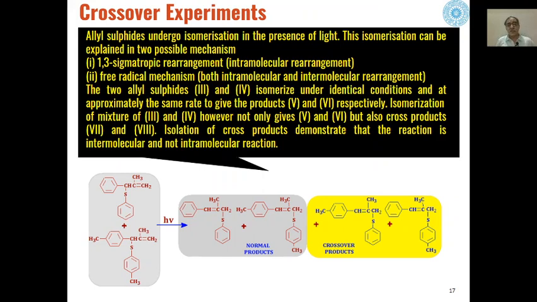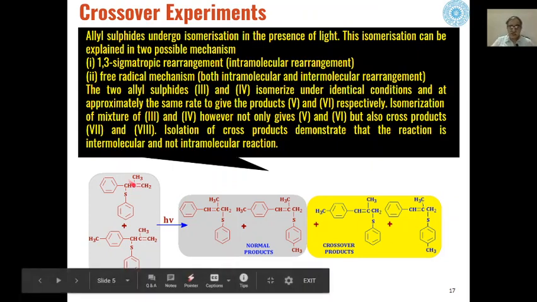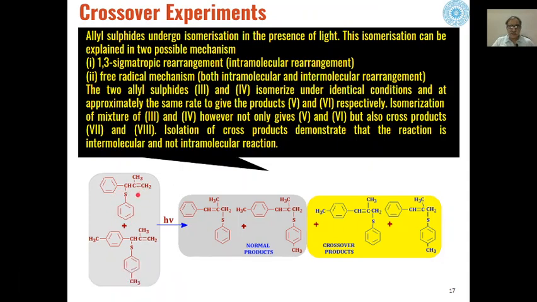When these allyl sulfides undergo UV irradiation under photochemical conditions, isomerization of this group will take place. This group will go to this carbon and this double bond will come to this position, and isomeric sulfides will be formed.